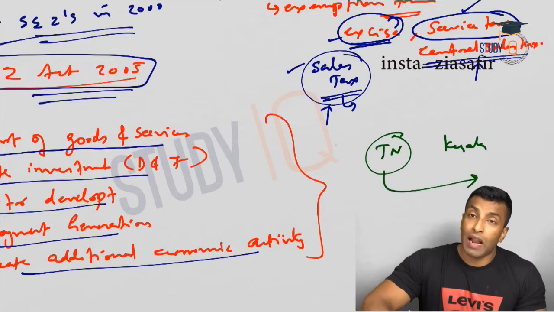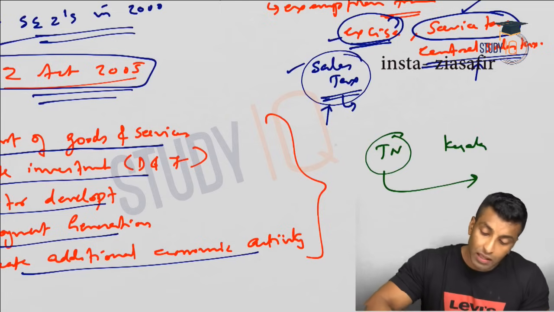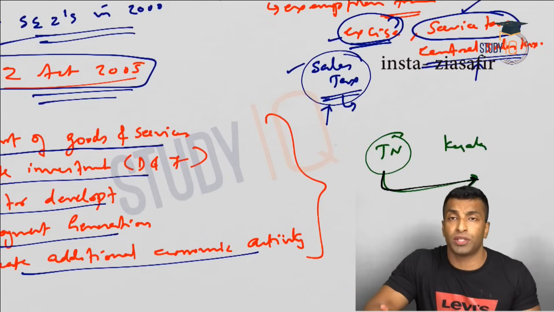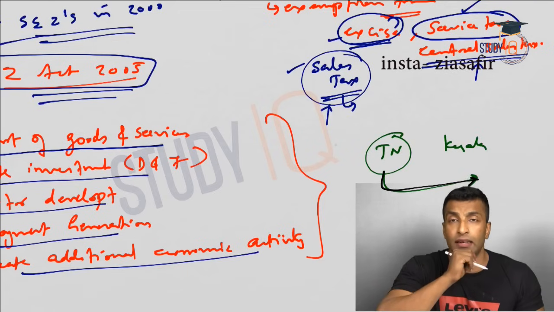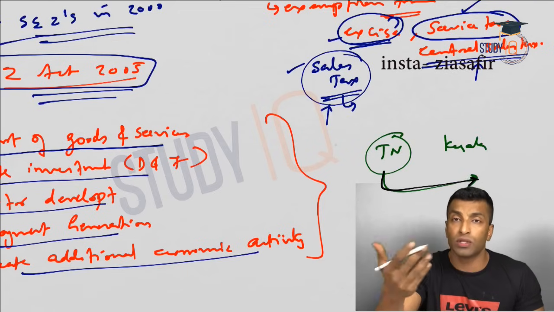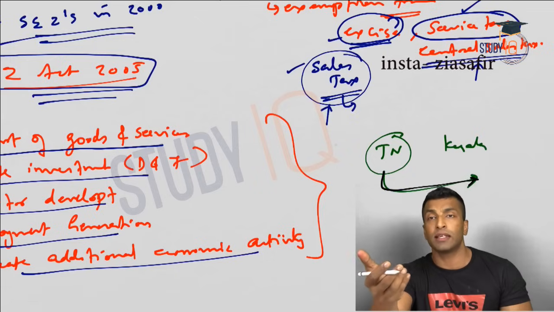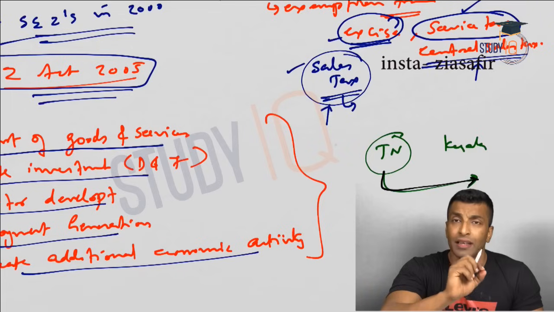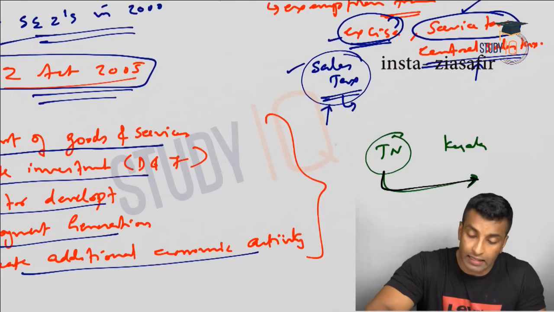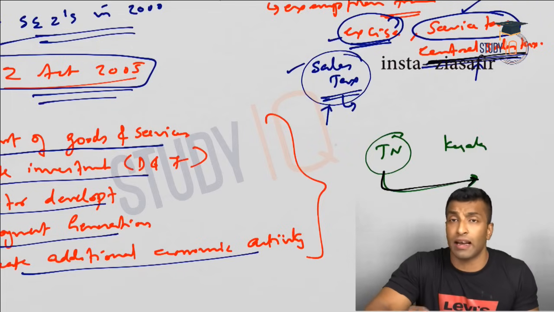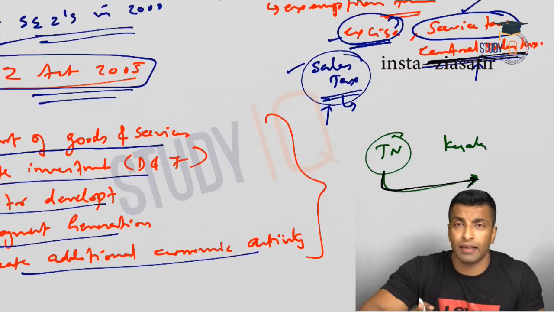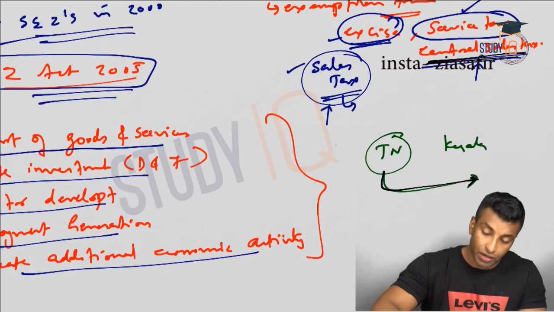So what will happen then? Tamil Nadu won't promote any manufacturing or production because they are ultimately not getting any benefit. The center is getting the benefit from production, and when it is sold outside, the other state is getting the benefit. Tamil Nadu government is not getting anything. To offset that, to prevent that, to provide some support, central sales tax is there, so the center can collect it and give it to the Tamil Nadu government. Okay, all those things we'll discuss later in some other session, but now let's continue with our discussion.